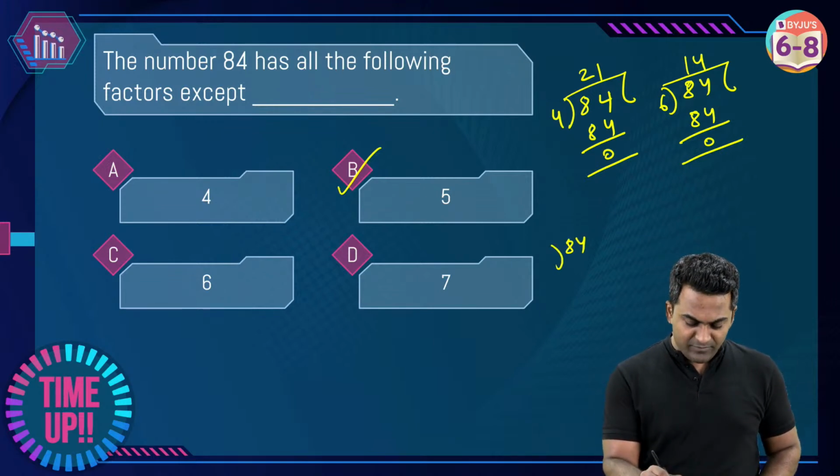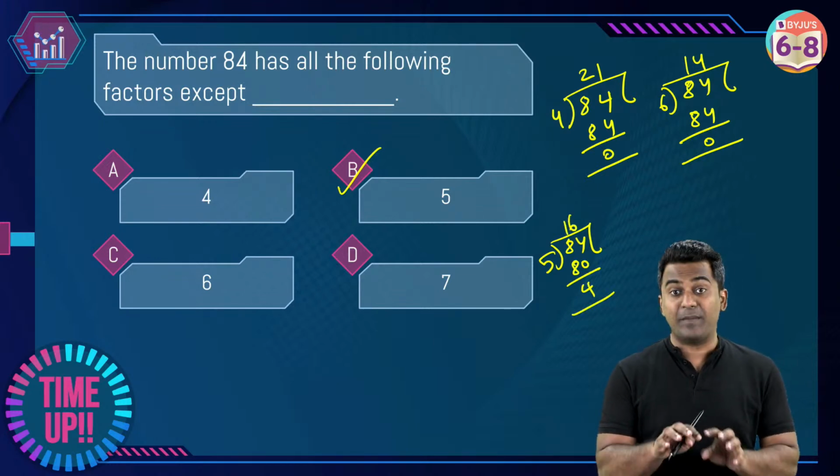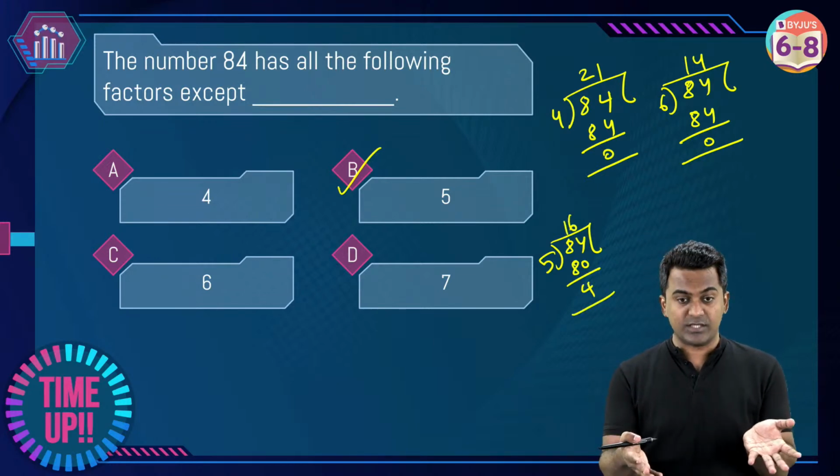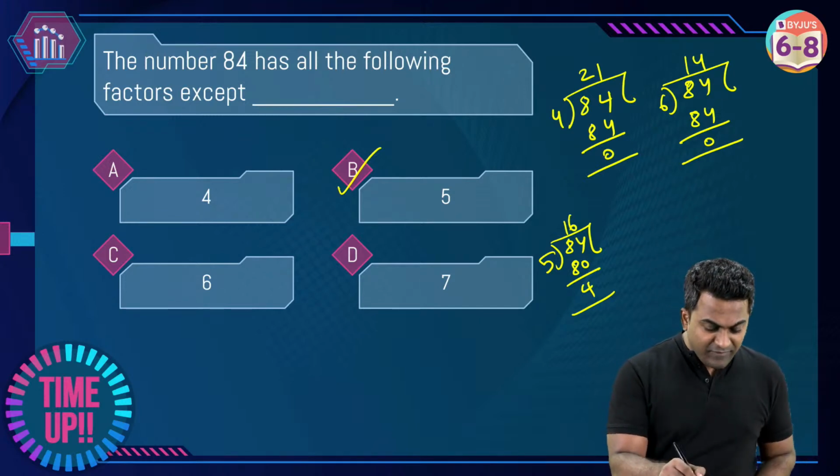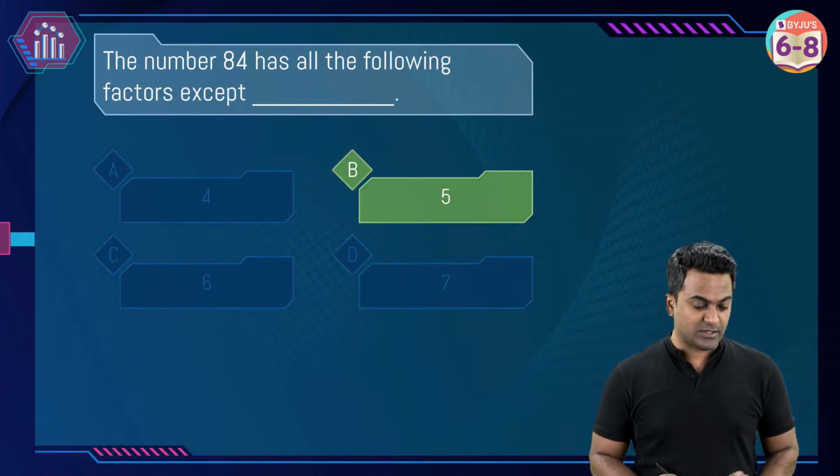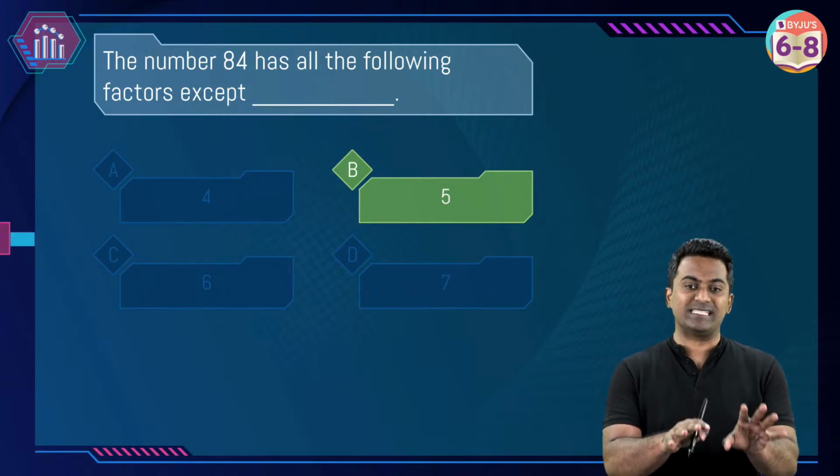But 84 when I divide it by 5, this is 5 times 16, 80. And as you can see, the remainder is 4. Unlike others, the remainder is not 0. So that's the reason why 5 is going to be the correct answer. So all of these numbers are factors except 5.